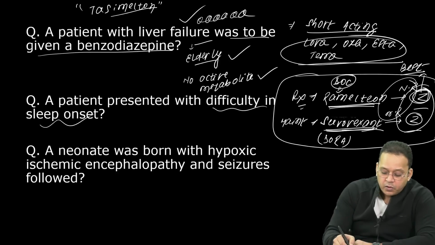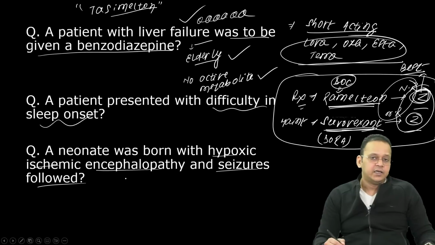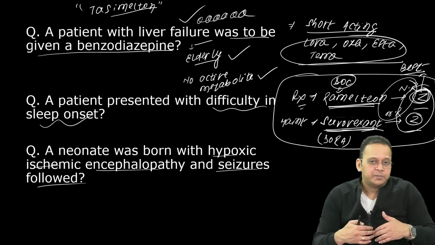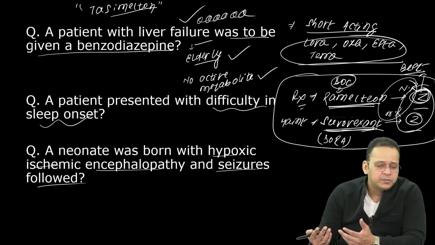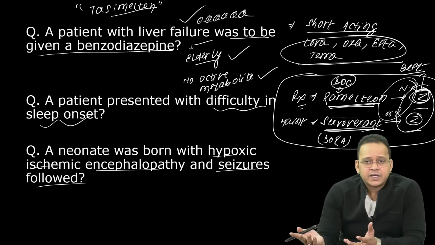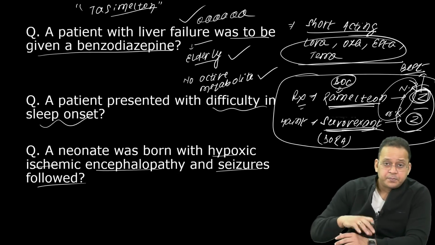A neonate was born with hypoxic ischemic encephalopathy and seizures followed. It's a classical case. If you see in the gynae department, as soon as the baby is born, the baby might have hypoxia because of multiple reasons, because of the cord around the neck or protracted labor. Anything can cause hypoxia and that can cause seizure, right? So what is the preferred drug here?